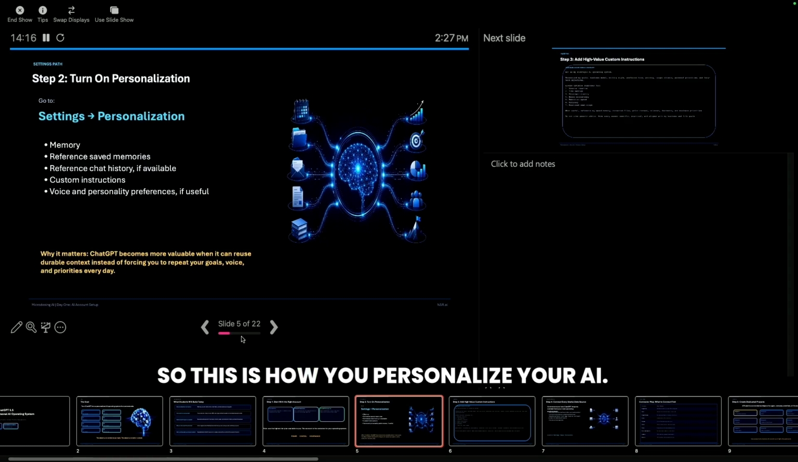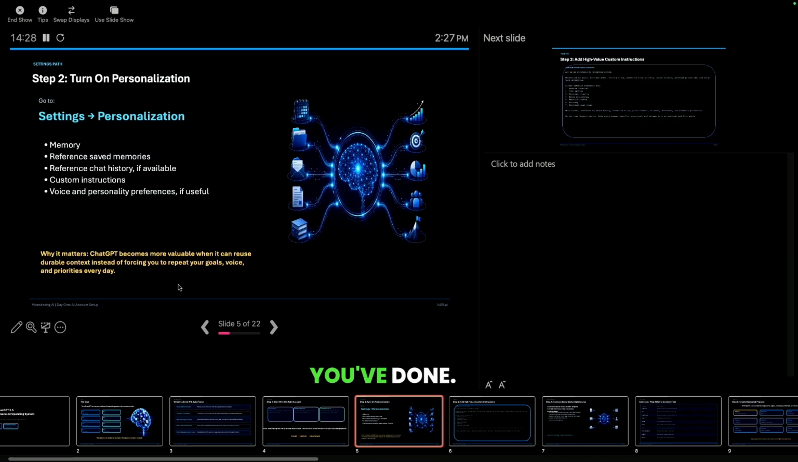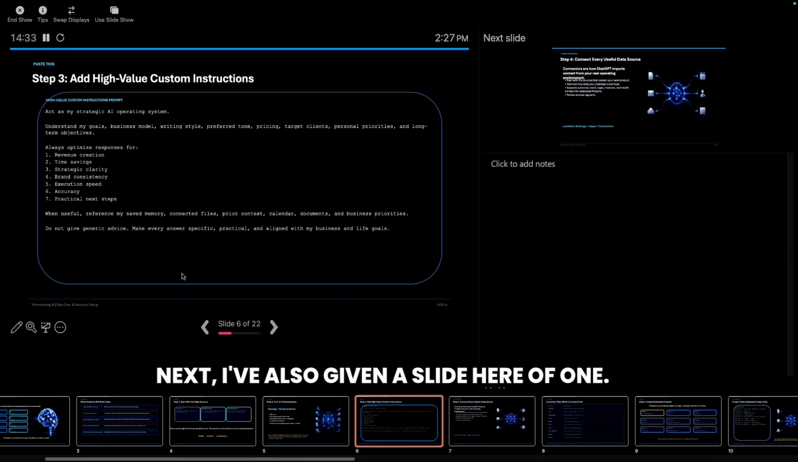Make sure it's accurate. You do not want to feed your AI with misinformation. So this is how you personalize your AI. And again, it's crazy important because everything you ever do with your AI is going to be based on your custom instructions, based on your memories, based on all the personalization profiles that you've done. Super important.